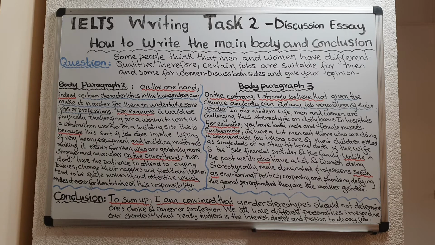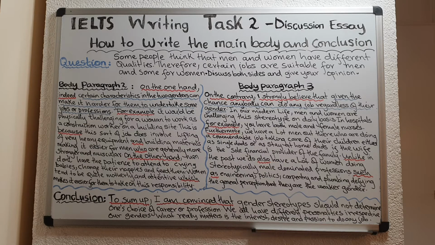Now, let's move on to body paragraph 3. In body paragraph 3, as we saw earlier on, you are now going to disagree with a statement. You are going to disagree with the statement that some people think that men and women have different qualities. Therefore, certain jobs are suitable for men and some for women. So in this paragraph, you're going to write the opposite opinion to the one that you wrote in body paragraph 2. And you're going to do that by introducing that opinion in the topic sentence.